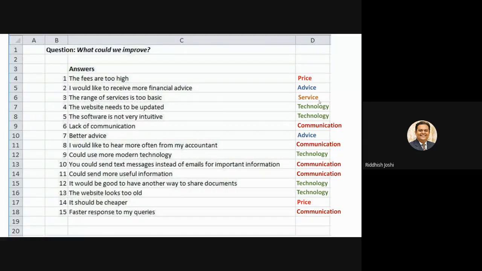And if I have more responses, I will keep on doing this activity on option number 16, 17, 18, 19, 20, 80, 100, 150, and I can categorize them into various options. Now, somebody might be thinking: what if more and more categories are opening up and we are not able to justify them in several categories?